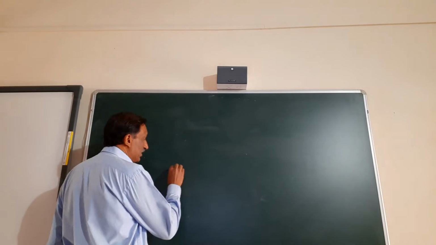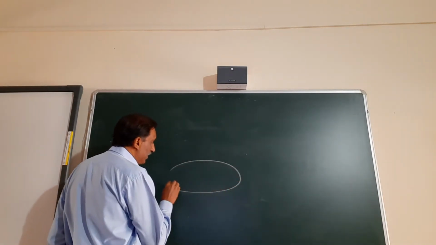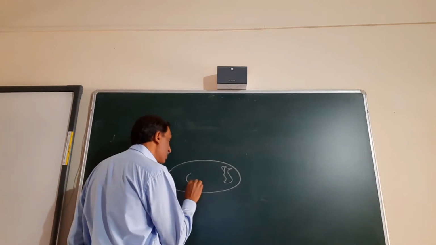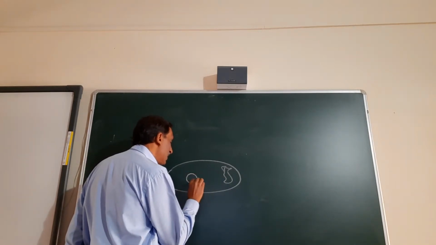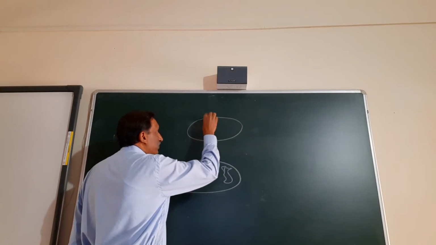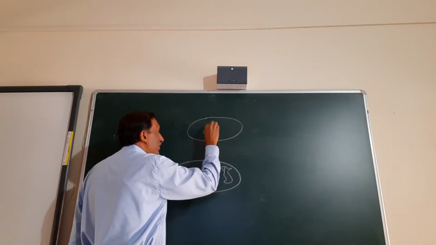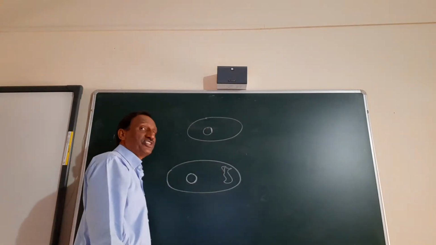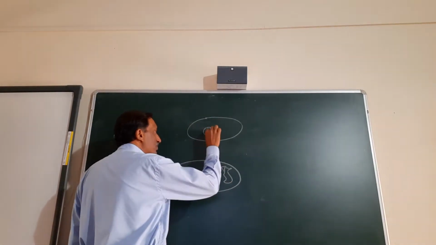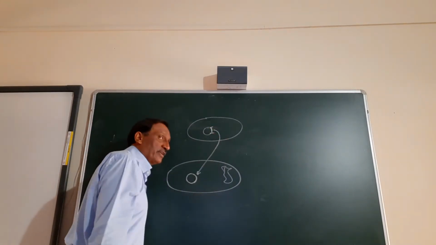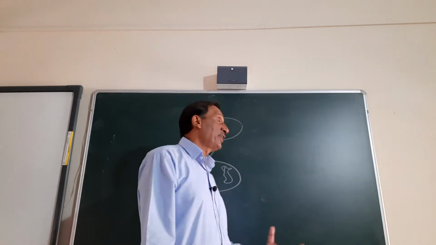So let us look at them. This is our E. coli, this is the chromosome, and this is the circular DNA which is called plasmid. We got another bacteria which is Salmonella typhimurium, and Salmonella typhimurium has a plasmid, and in its plasmid the antibiotic resistant gene is present. So this gene was cut from here and it was inserted into it. Now the thing is, how is it made possible?